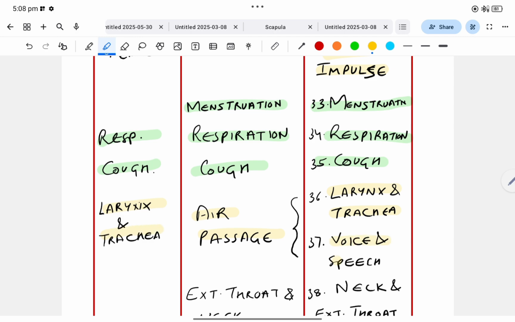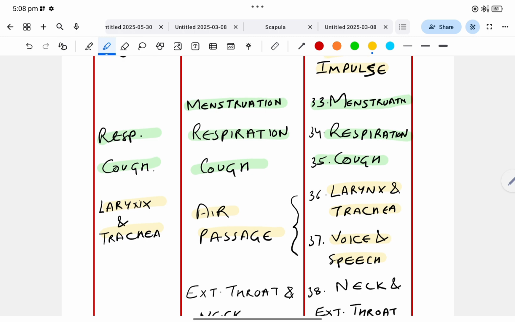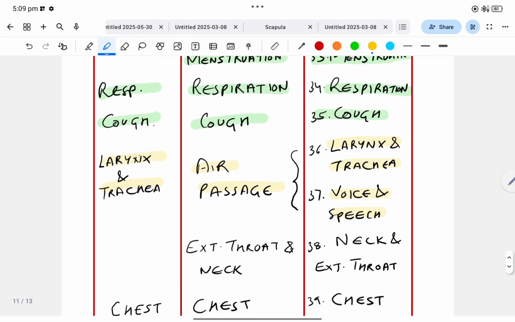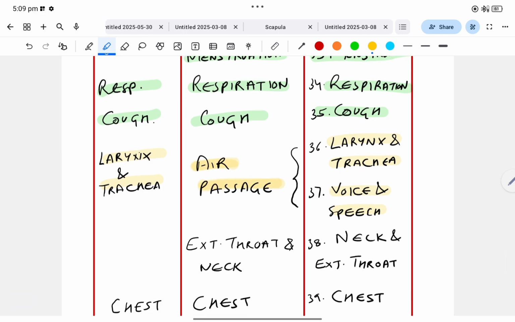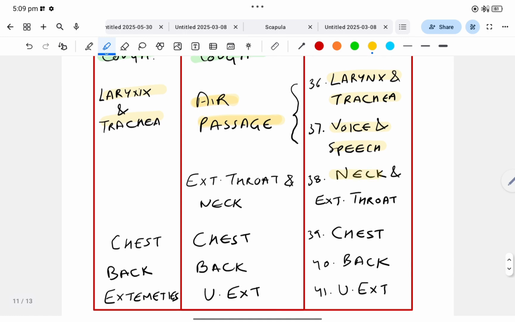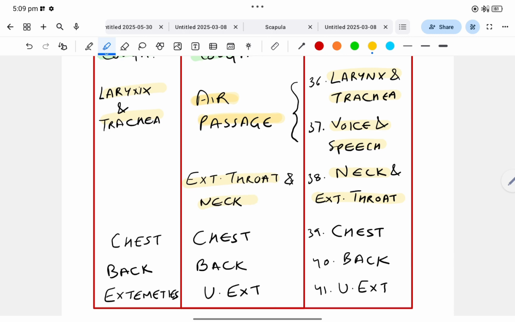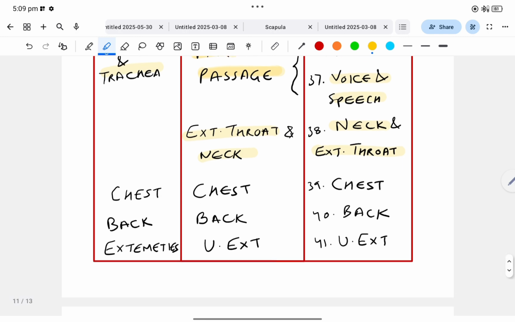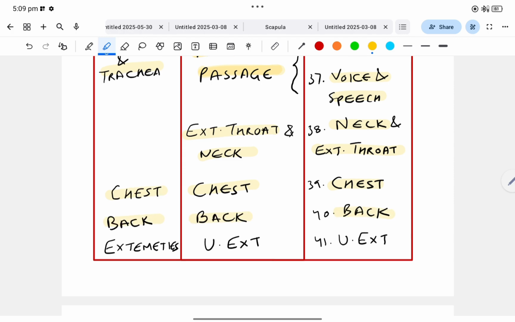Voice and speech is a chapter in BBCR, but no such chapter is in BTPP and Kent. In BTPP, larynx and trachea and voice and speech are all given under the chapter air passage. Next chapter is neck and external throat. In BTPP, it is given as external throat and neck. The words are placed one before the other in a different way in these two. So next chapter is chest, both same as BTPP and Kent. Next is back, both same, back.